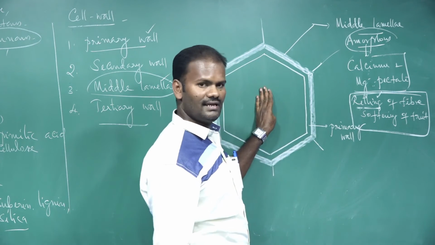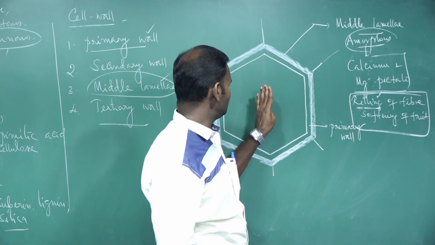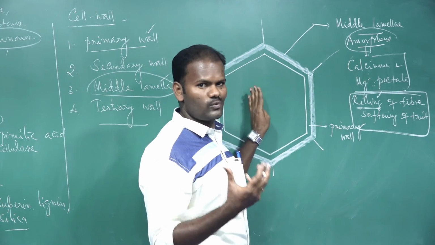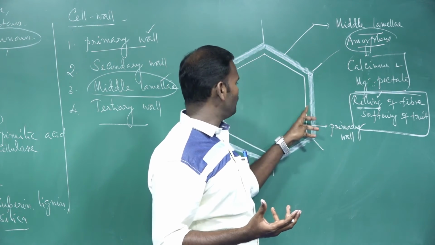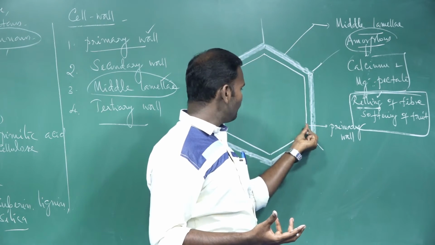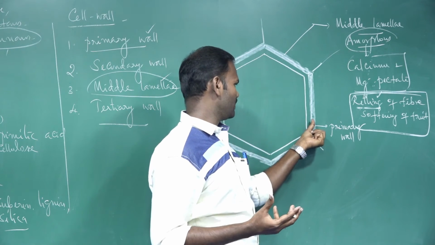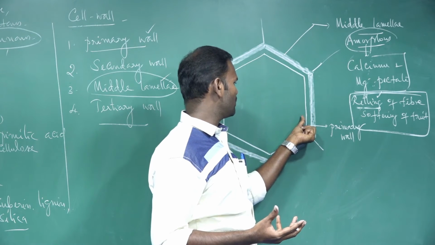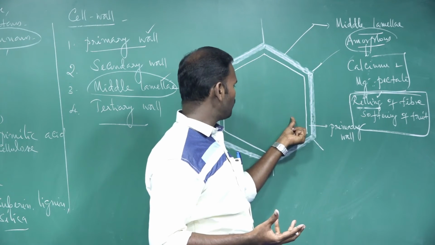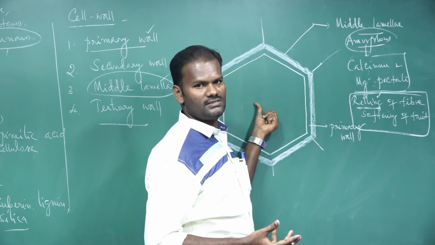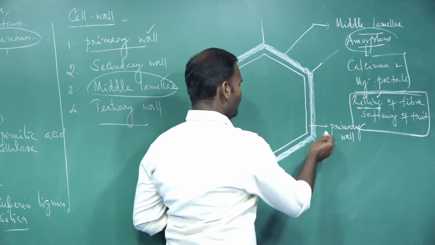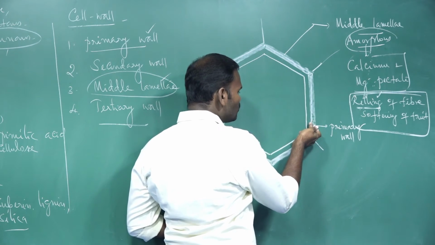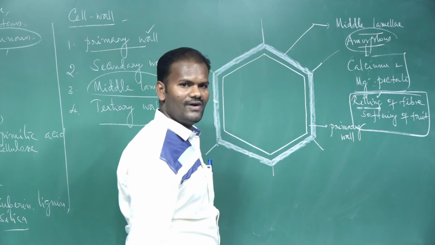A cell is nothing but protoplasm. Protoplasm is the center portion, the living component of the cell. Protoplasm is covered by the cell wall. The cell wall has three layers: the outer middle lamella, inner to the middle lamella the primary wall, and inner to the primary wall the secondary wall. Then, in the center, the nucleus is present. So the primary wall lies inner to the middle lamella.